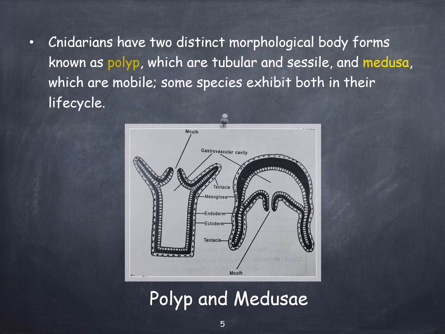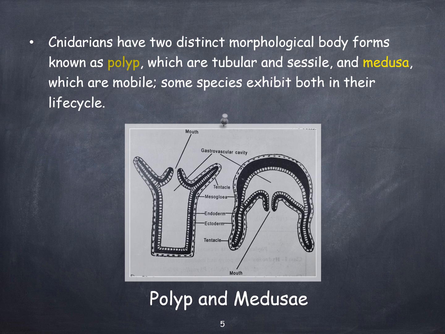Cnidarians have two types of body forms: polyp and medusa. Polyp is the tubular attached form with upwardly directed mouth and tentacles. It represents the asexual stage. Medusa is the umbrella-like free-swimming form with downwardly directed mouth and tentacles. It represents the sexual stage.